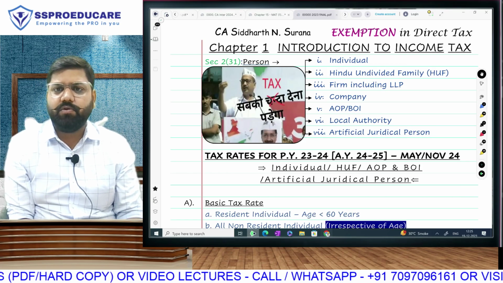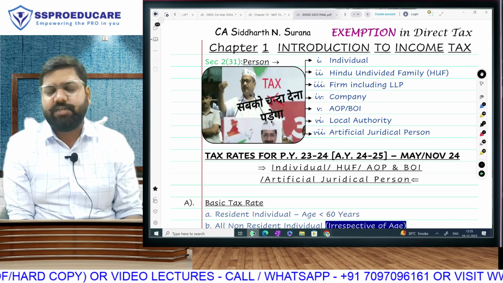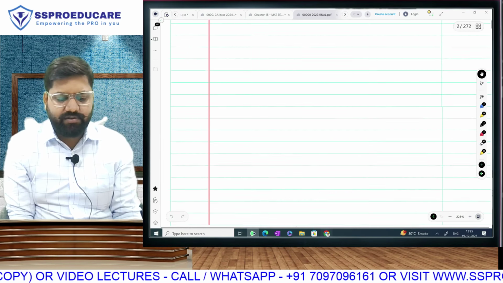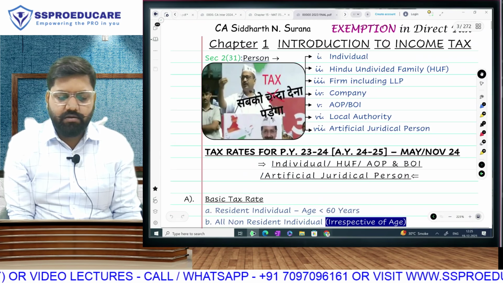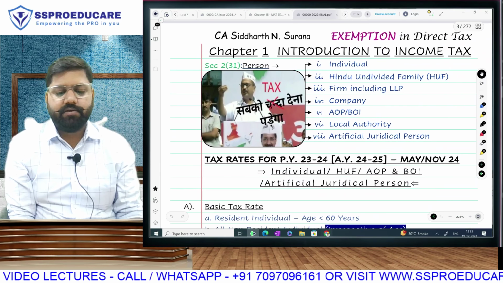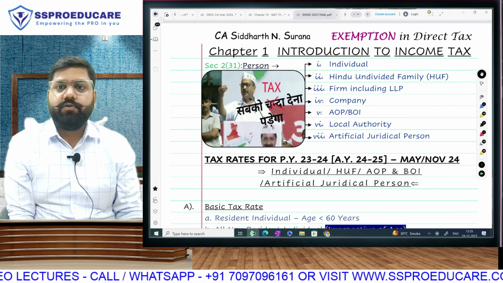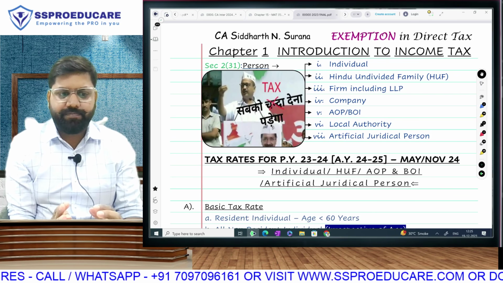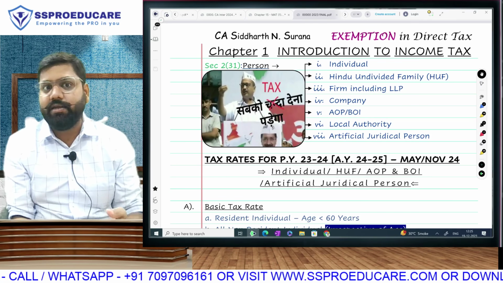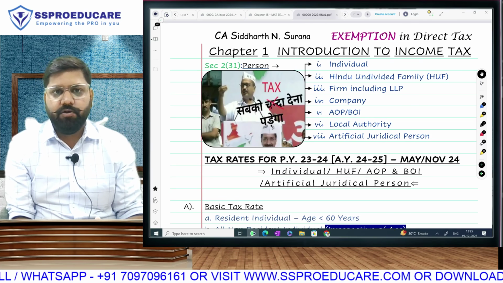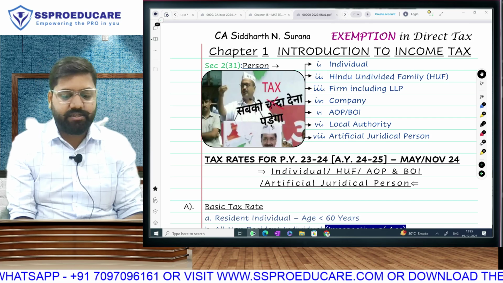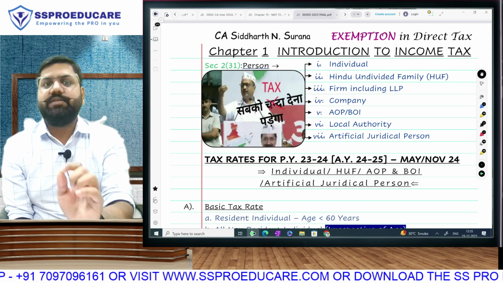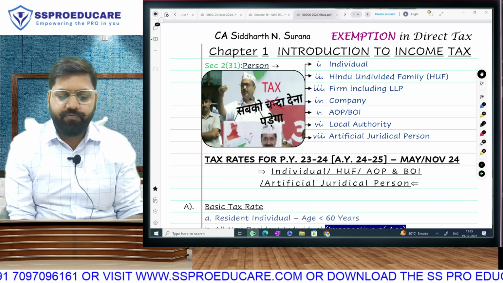So this is the handwritten book that I am talking about. The very first chapter also is Introduction. Like always, we have 40 chapters in our index, and this is our very first chapter, Introduction, where we are first going to do the old regime of taxation, which we will do from the PDF, and then the new regime. Because it has too many amendments, we will be directly taking our full course lecture of the new taxation regime. This is how we are smartly designing the course: whatever is required to be studied in detail will be taken from the full course lectures.